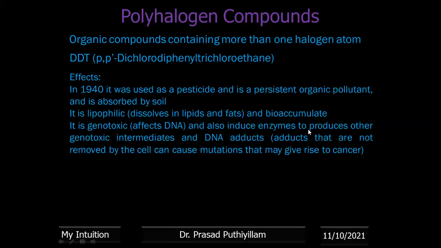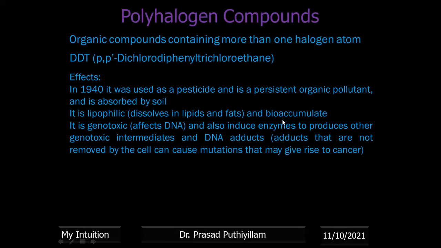Its effect: in the 1940s, it was used as a pesticide to kill pests in agricultural land. But it is persistent, it will persist as an organic pollutant. It will be absorbed by soil and remain as such. It will not be degraded easily. It is lipophilic, that means if DDT is present, it can dissolve in lipids and fat. We humans nowadays have enough fat and lipids in our body, so DDT can dissolve in that fat or lipid and create bioaccumulation.